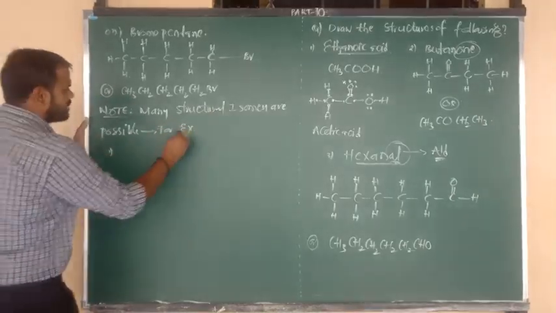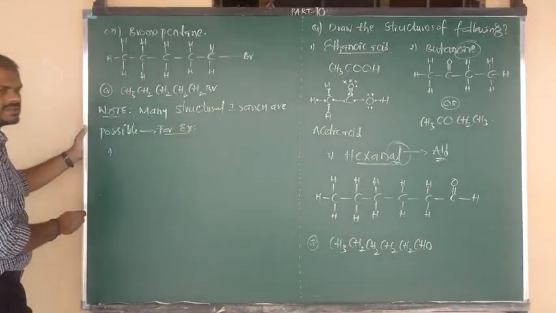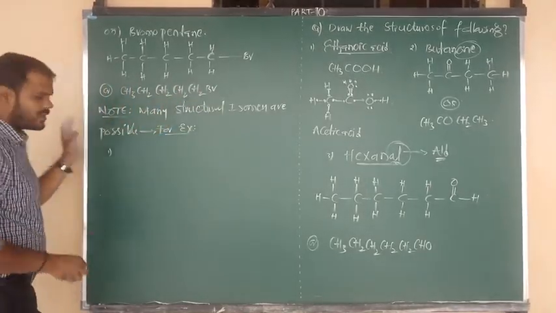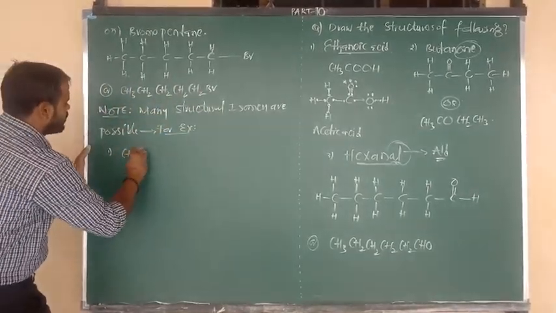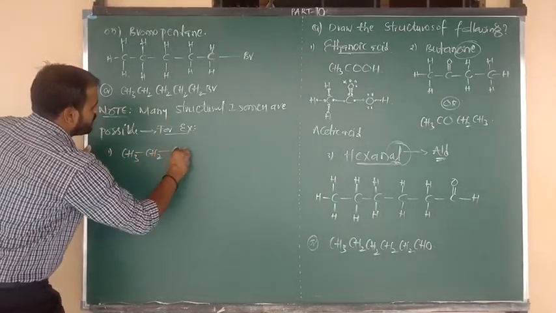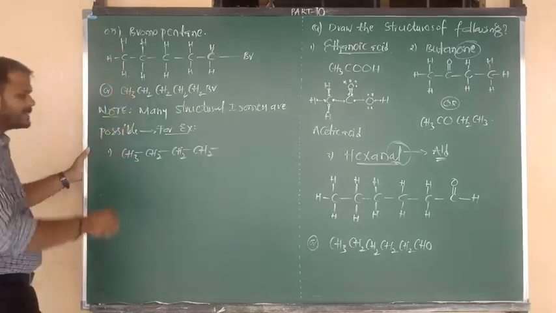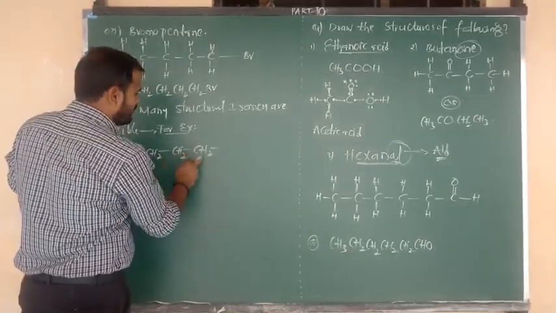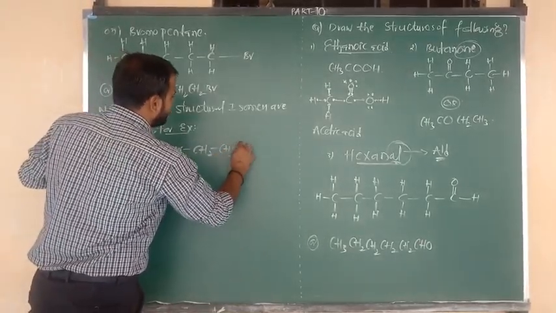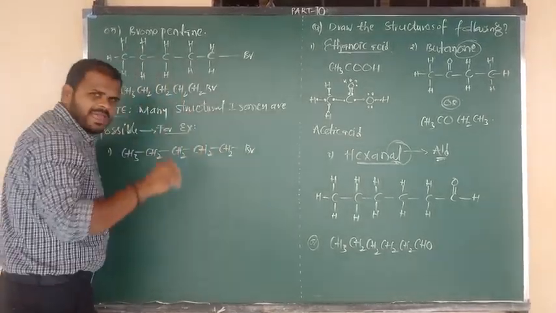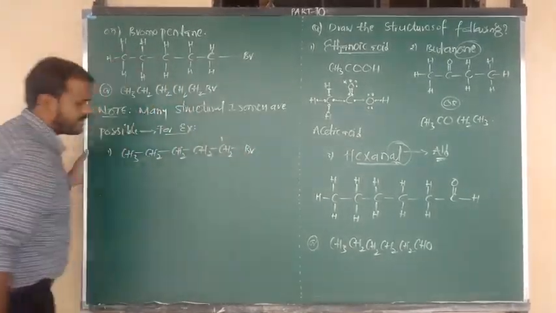For example, number one is Br connected to the first carbon. CH3 bonded to CH2, again bonded to CH2, again bonded to CH2, again bonded to the fifth carbon, 1, 2, 3, 4 and next one is 5, connected to Br. Br is bonded to the first carbon.